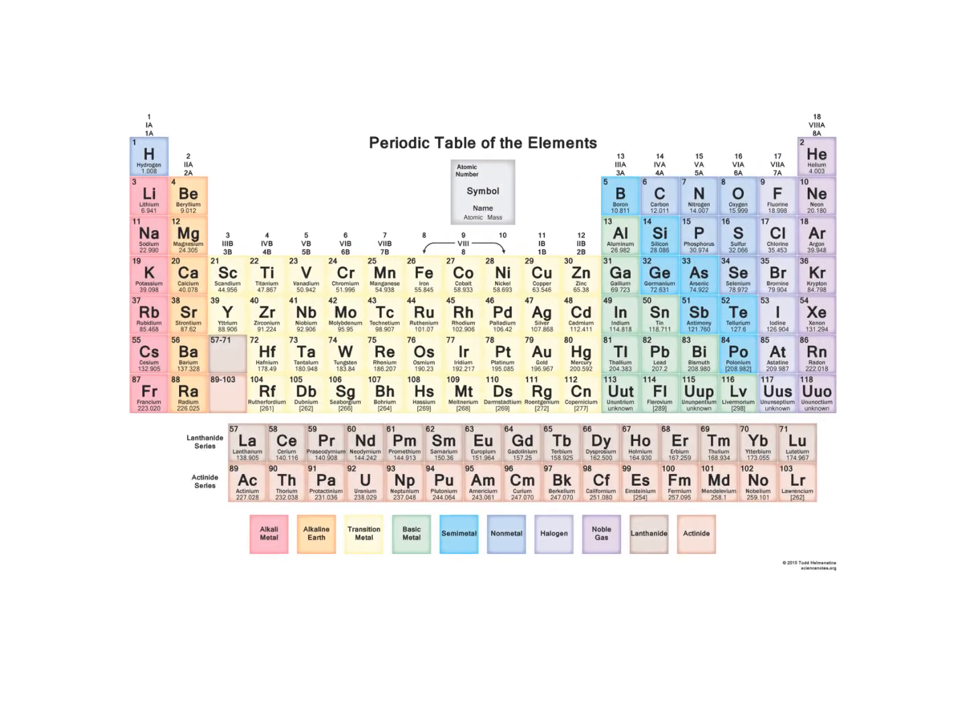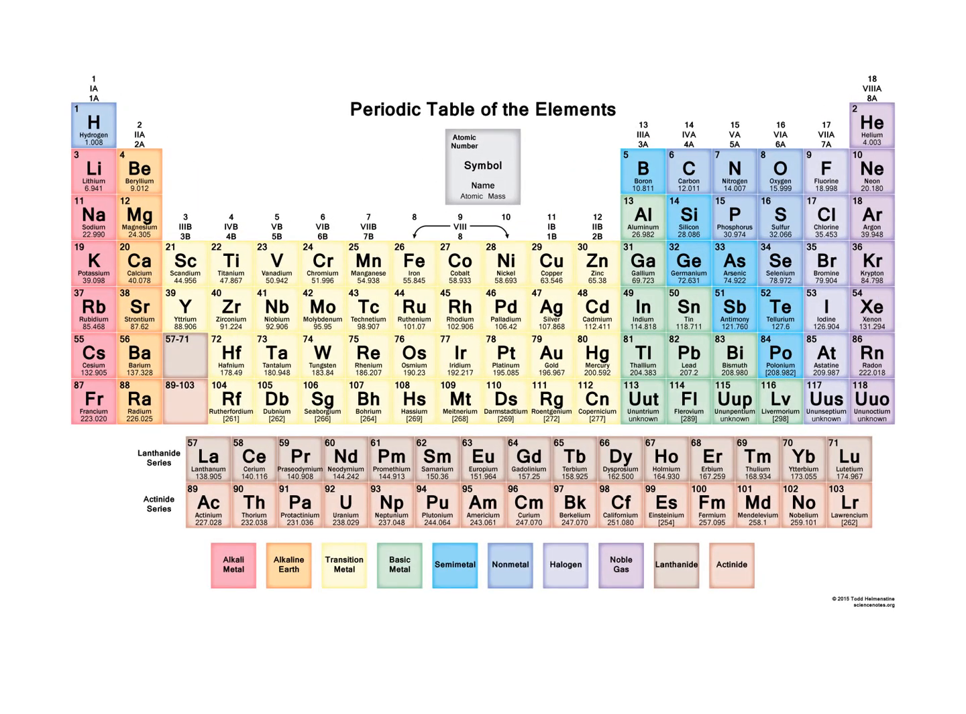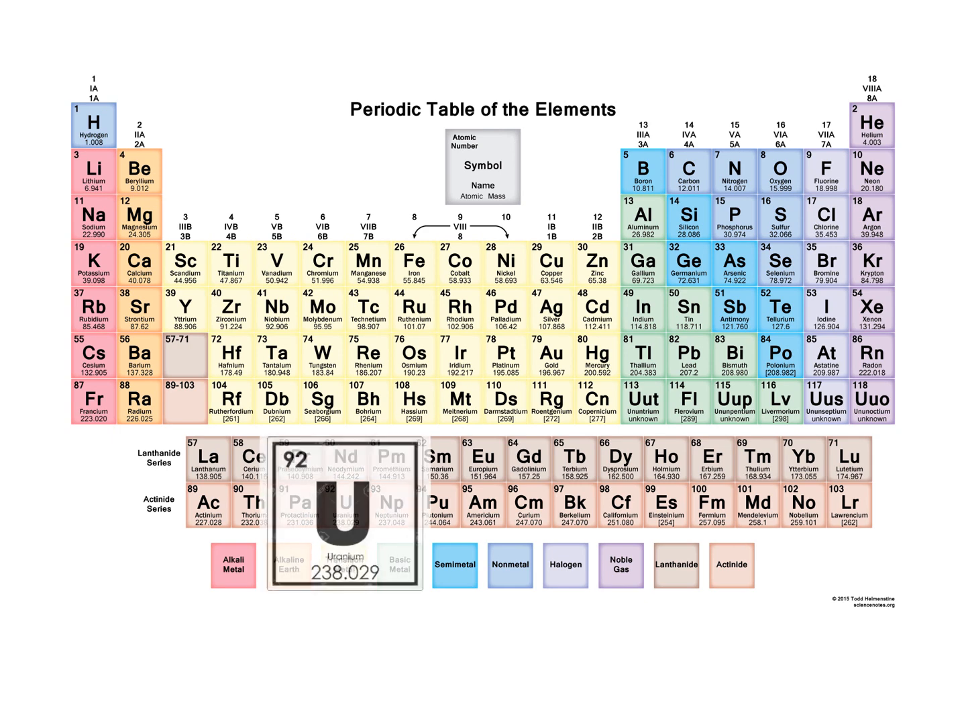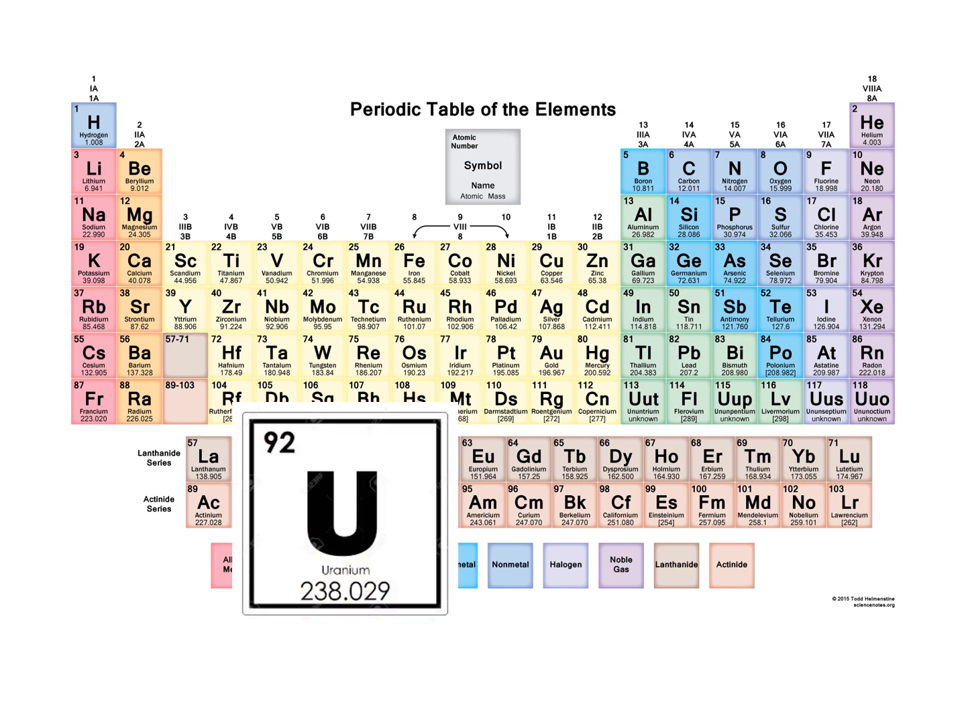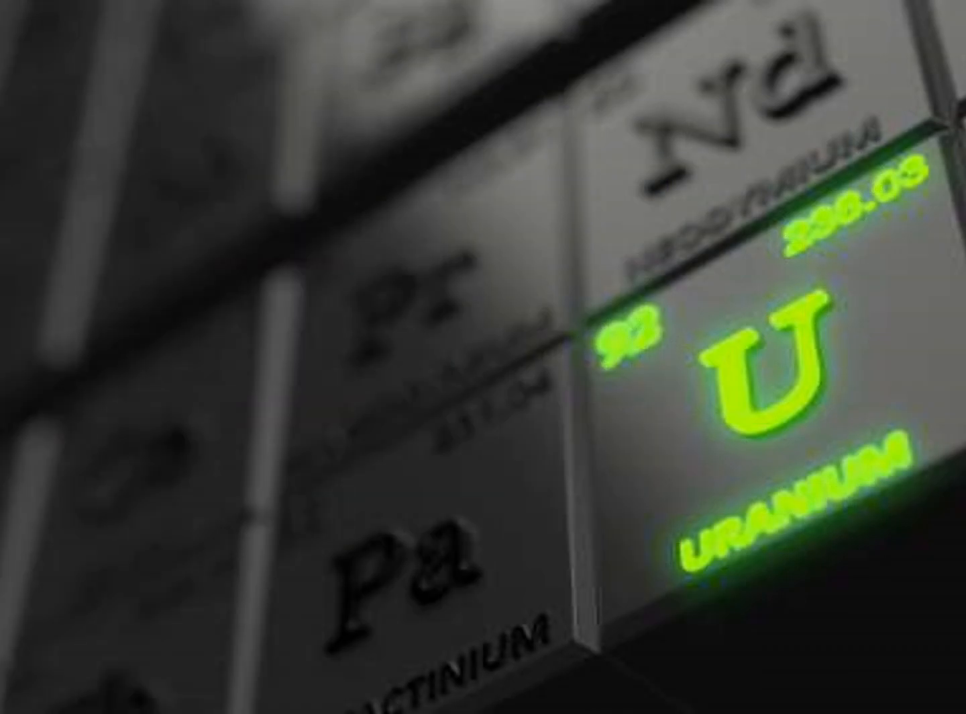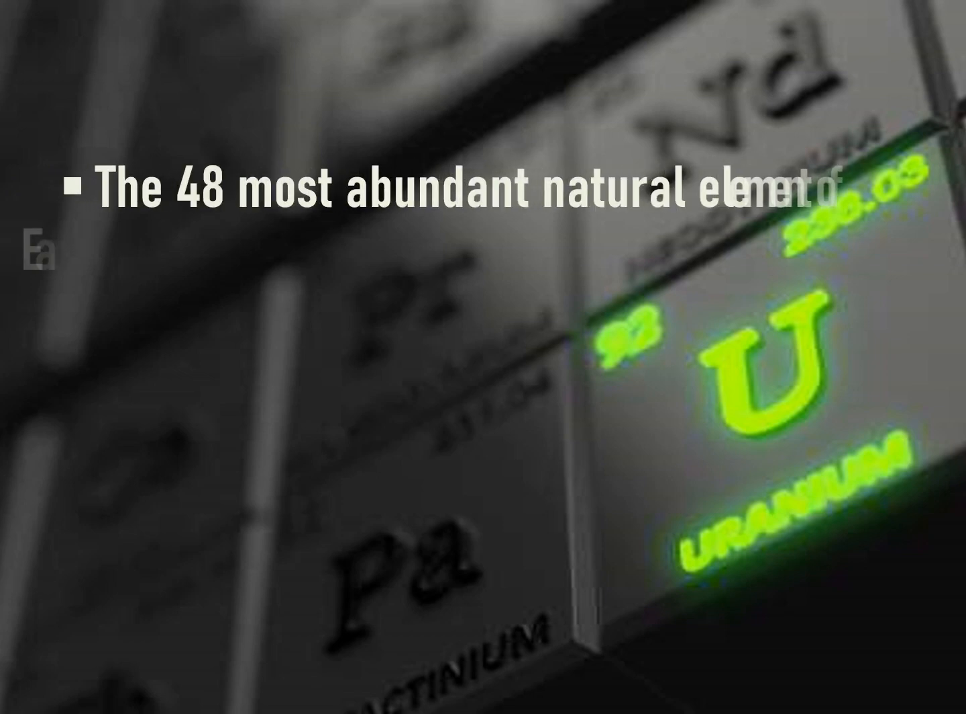Uranium is the 92nd element of the periodic table with an atomic number of 92, which means that this element has 92 protons and 92 electrons. It belongs to the group of actinides and its chemical symbol is U. Uranium is the 40th most abundant natural element of Earth's crust.